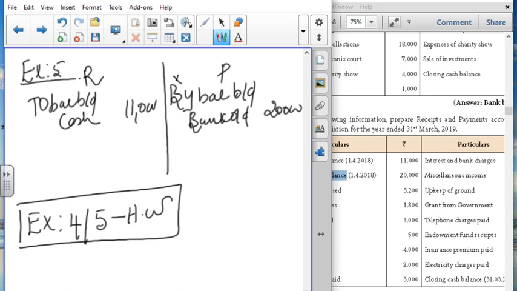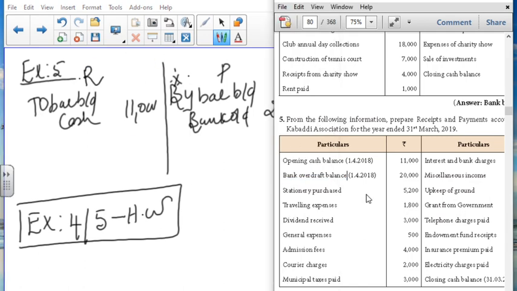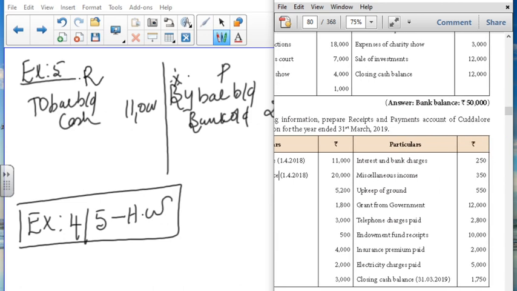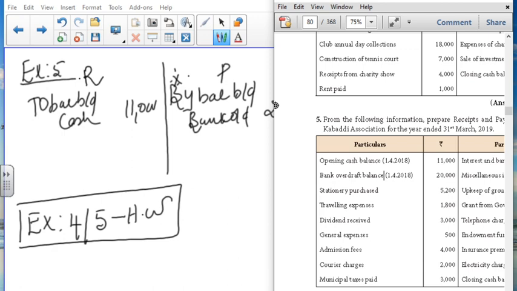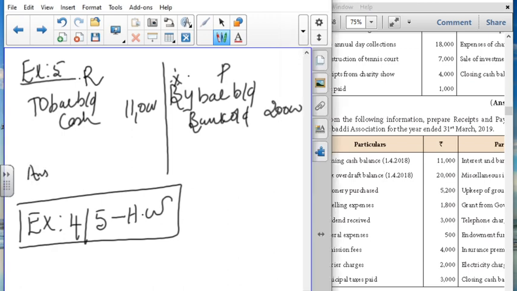This is a very important thing. Since the opening balance is given as a bank overdraft, we are going to take it on the credit side. So 11,000 under the debit side and the bank overdraft under the credit side. When you check this answer, you get a bank overdraft as the answer. Your answer will come here, and you write it as bank overdraft closing balance here. I have given only the important clues.